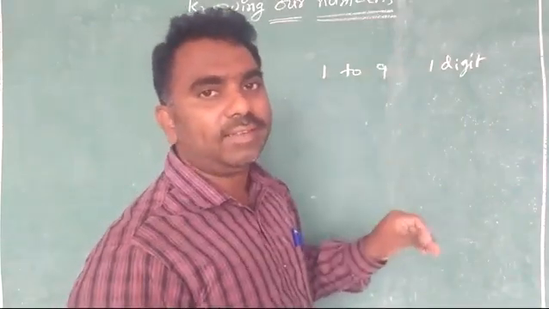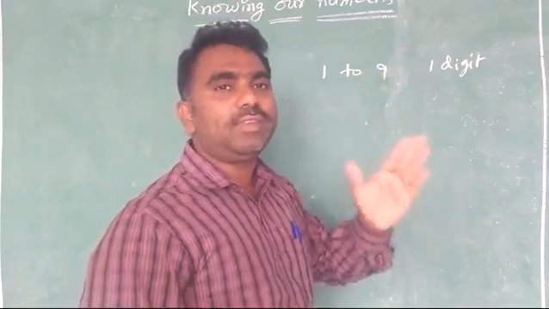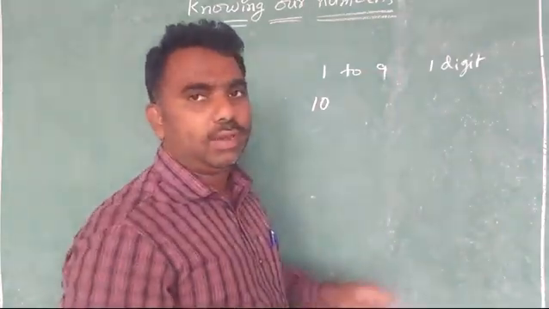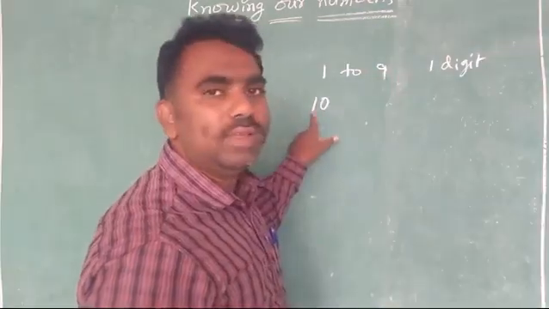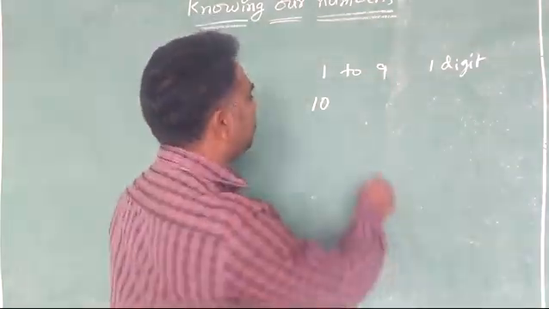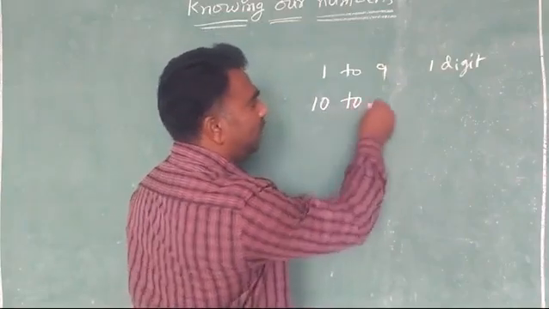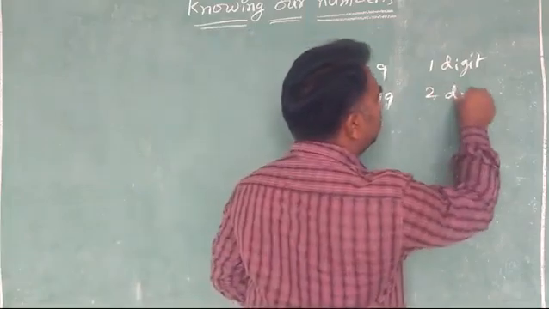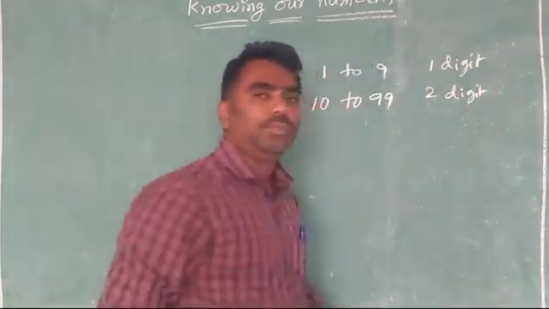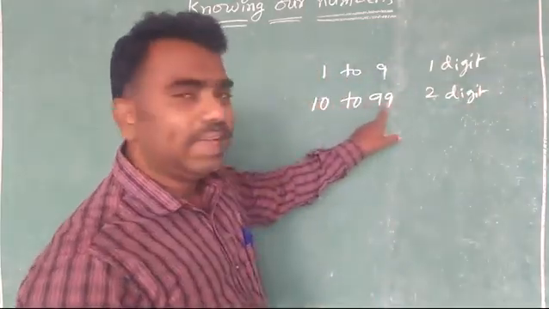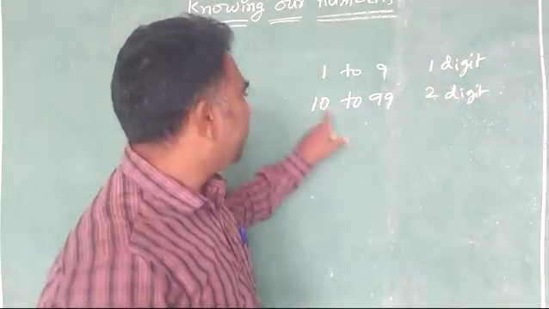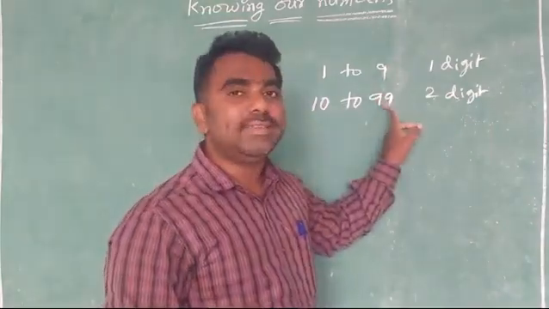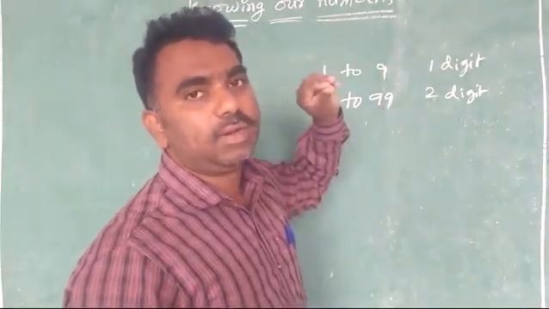After the 9, what is the next number? 10. So that 10 is a 2-digit number. 1 digit, 2 digits. We will start from 10 to 99. These are 2-digit numbers, and 10 is the smallest 2-digit number and 99 is the biggest 2-digit number.